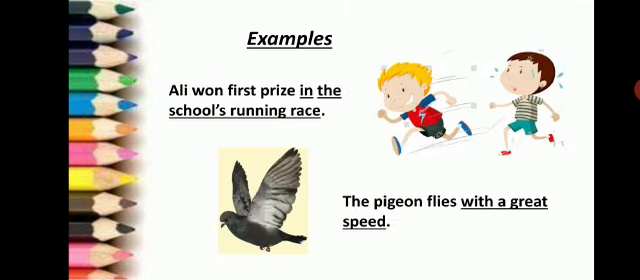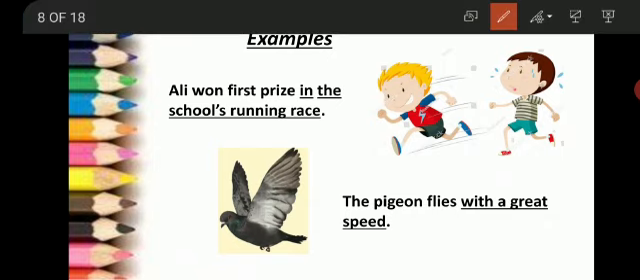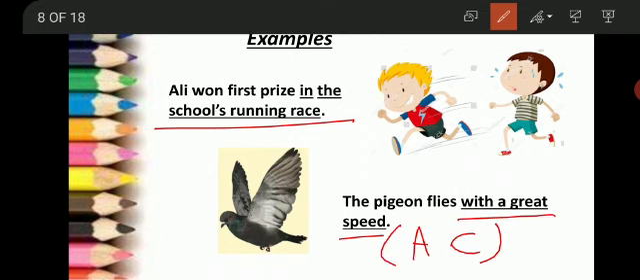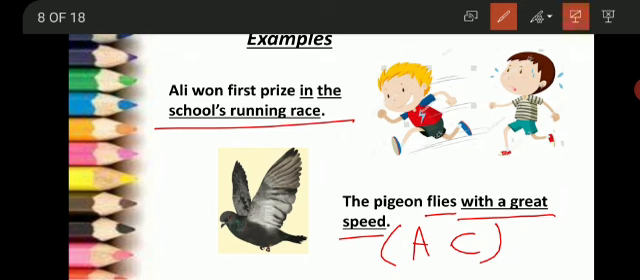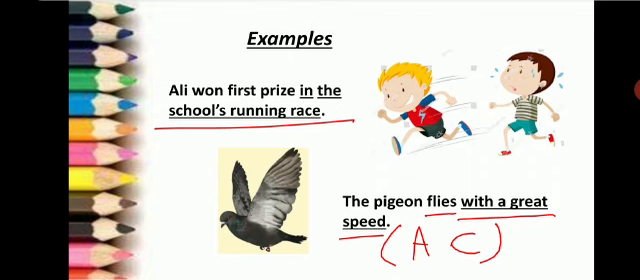Now let's have some other examples. Ali won first prize in the school's running race. Now here in the school's running race is an adverbial clause. The pigeon flies with a great speed. Now with a great speed again is an adverbial clause or adverb phrase as it is defining the action flies. So instead of with a great speed, we can also use the word swiftly, as swiftly has the same meaning as the phrase at a great speed. So this is how we can use adverbs in the place of an adverb phrase.